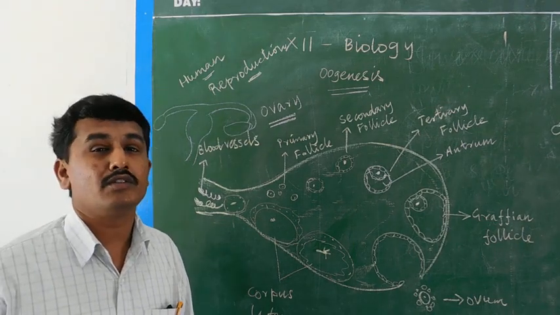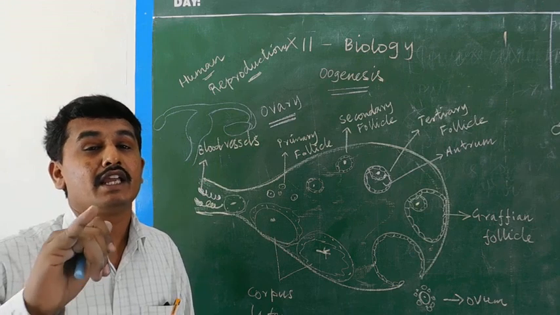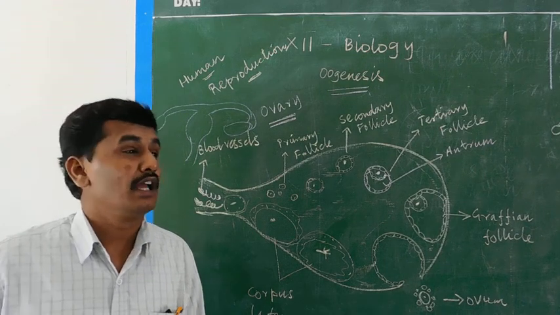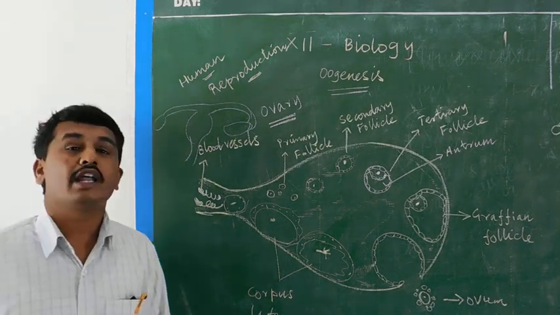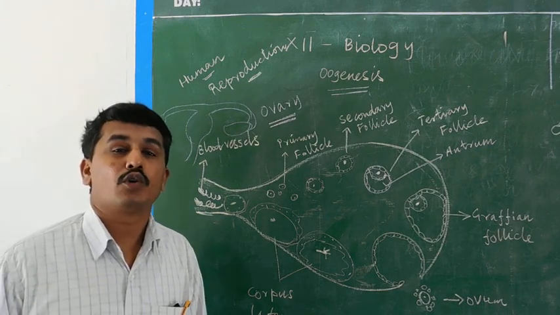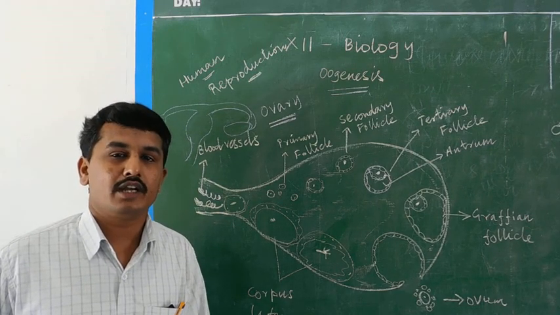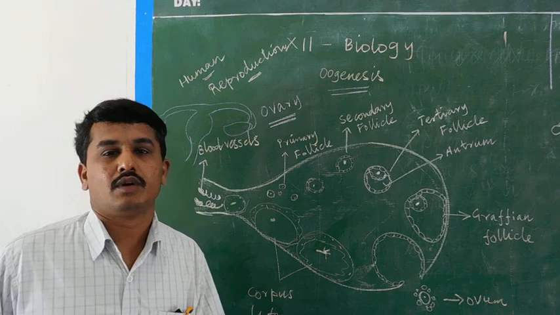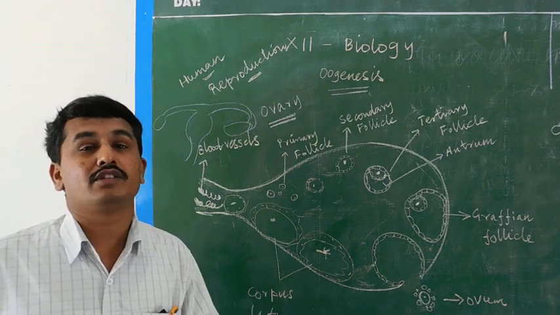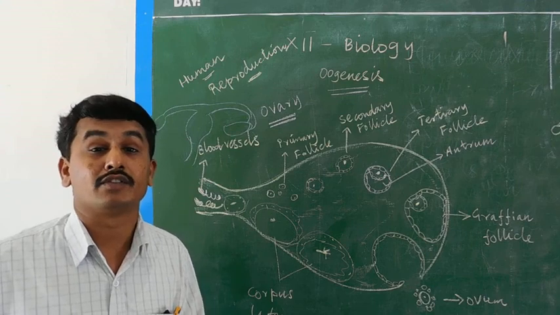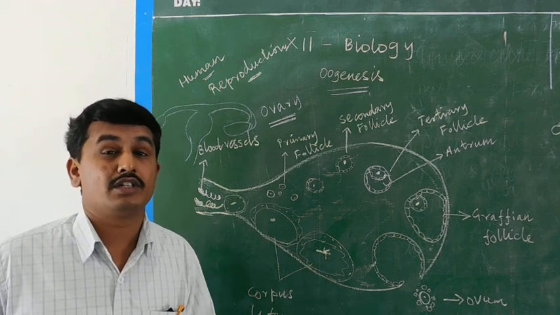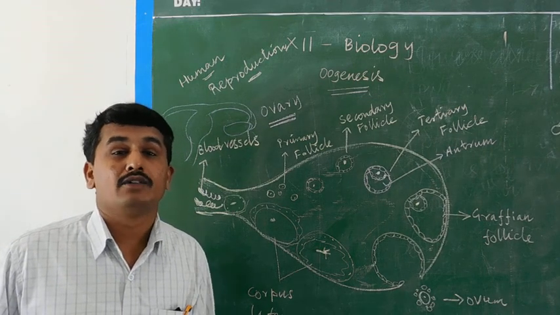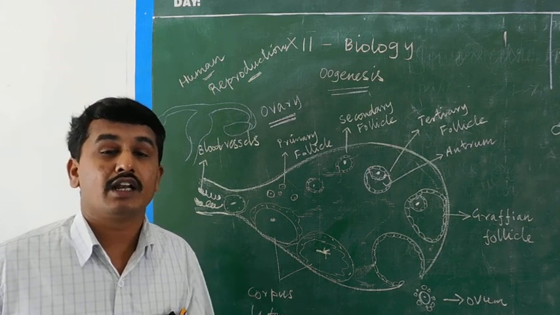Normally, organisms are divided into two categories, mainly non-chordates and chordates. Non-chordates means invertebrates, and chordates are again divided into protochordata and vertebrata. Vertebrates include fish, amphibians, reptiles, birds and mammals. Mammals are again categorized into non-primates and primates, which you already studied in chapter 1. Non-primates are animals like cow, dog, and deer.